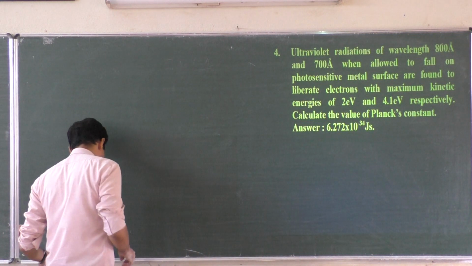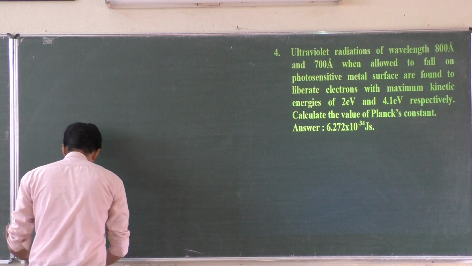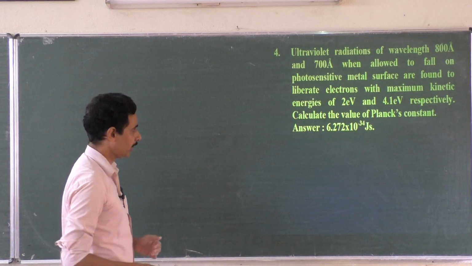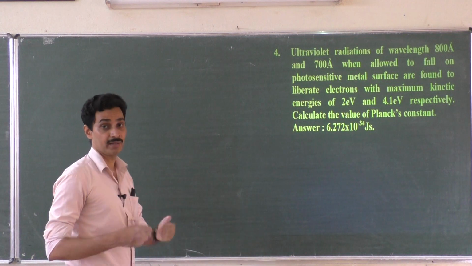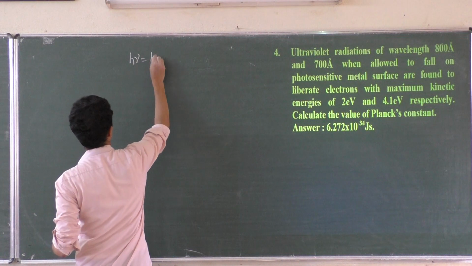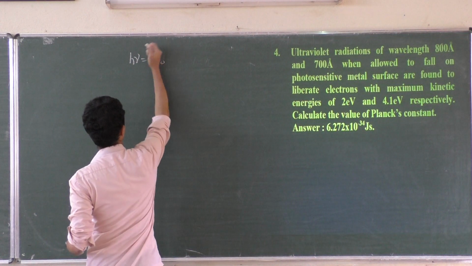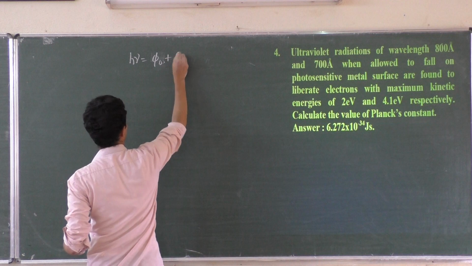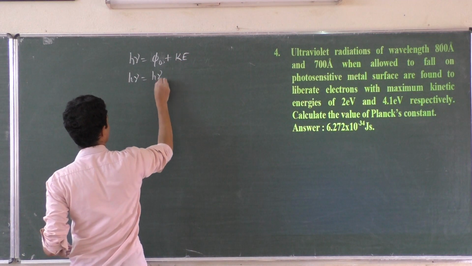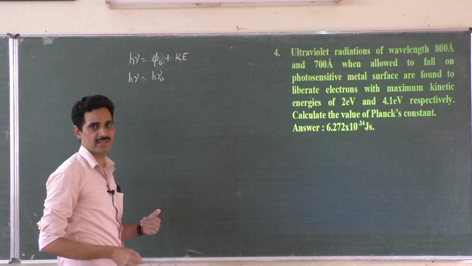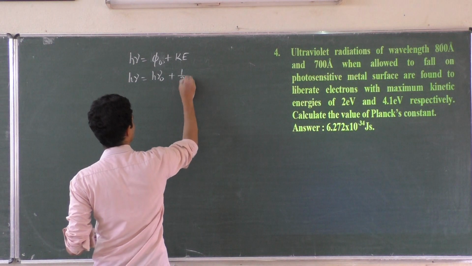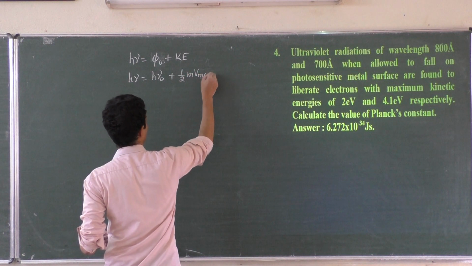Okay, now we will move on to our job. Before going to this problem, let us rewind the formulas. Einstein's equation: h nu is equal to work function plus kinetic energy. The work function can be written as h nu naught, where nu naught is the minimum frequency given just to remove the electrons. That is the work function. Plus kinetic energy, which can be written as half m v maximum square.